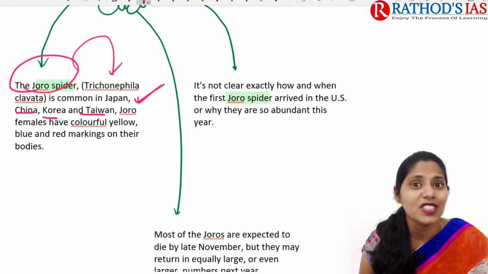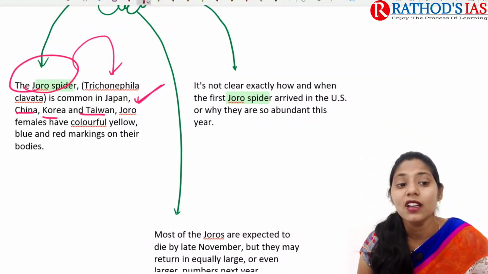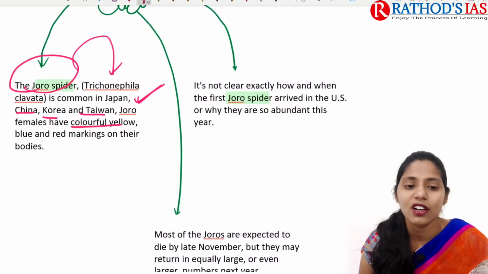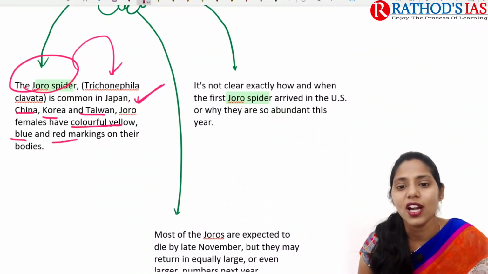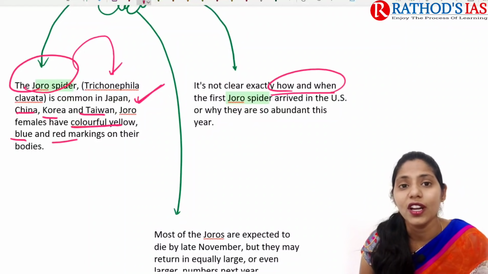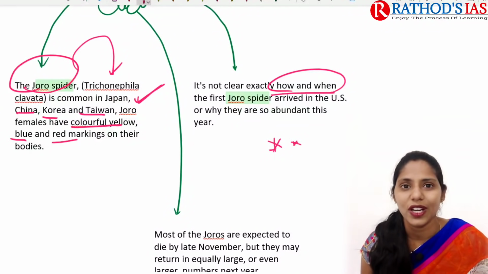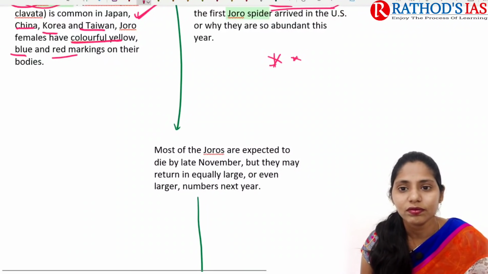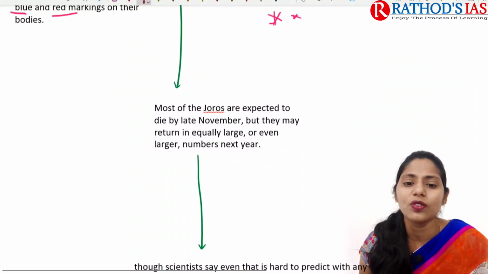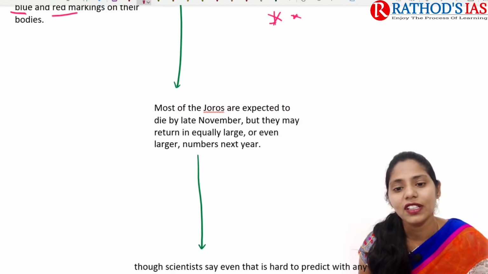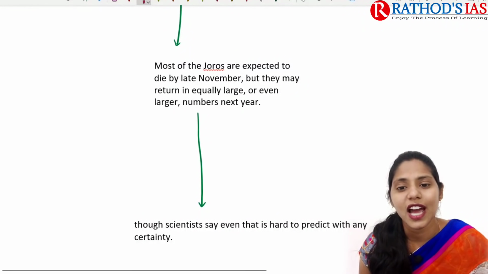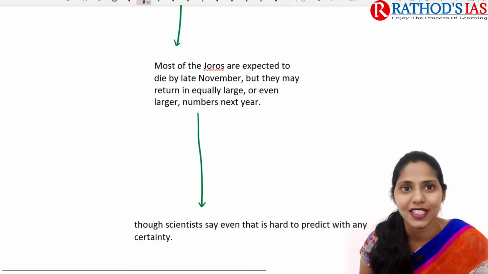Okay, and here you can see some characteristics of this Joro spider. Joro females have colorful yellow, blue, and red markings on their bodies, and it is not clear exactly how and when the first Joro spider arrived in the USA. There are no details on exactly when this spider entered the US. Most of the Joros are expected to die by late November, and after that they will return in equally large or even larger numbers next year.